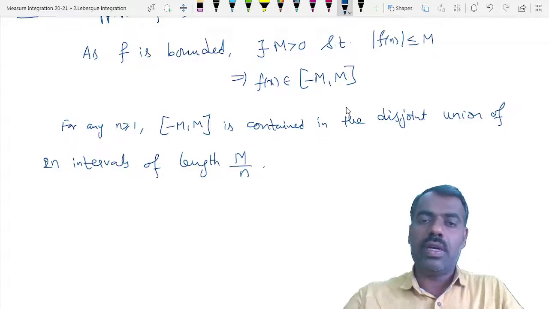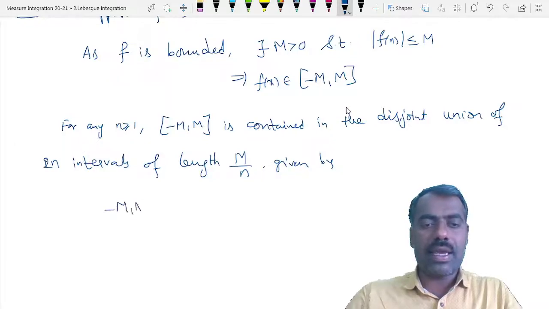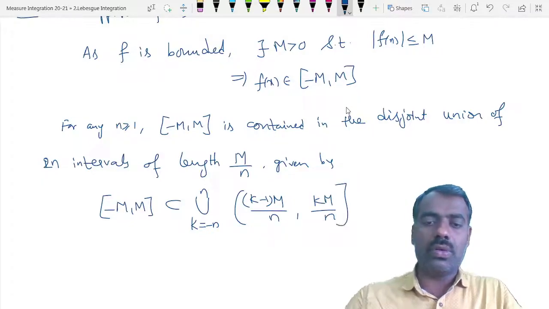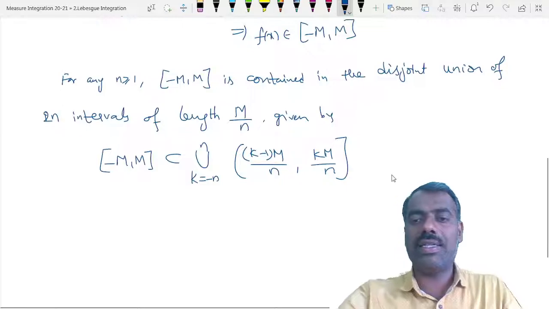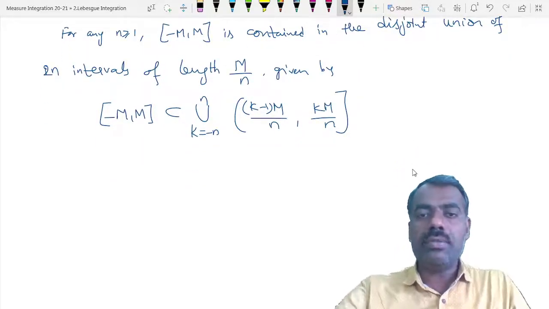Say, how you can do it is given by this: minus m comma m is contained in the union, with k from minus n to n, of intervals of the form k minus 1 times m by n to k times m by n. So on the left hand side it is open and on the right hand side it is closed. Okay, fine.